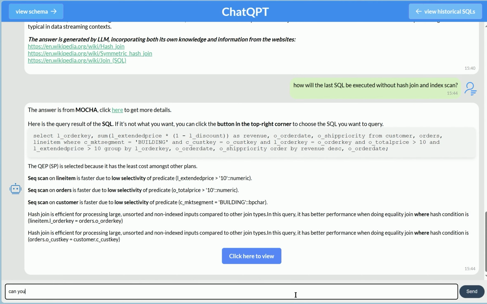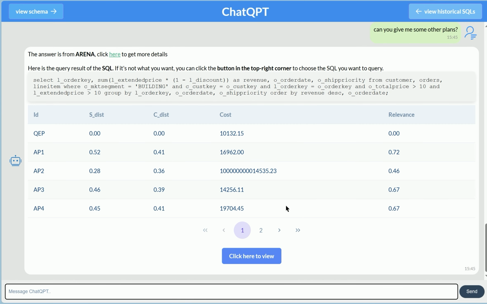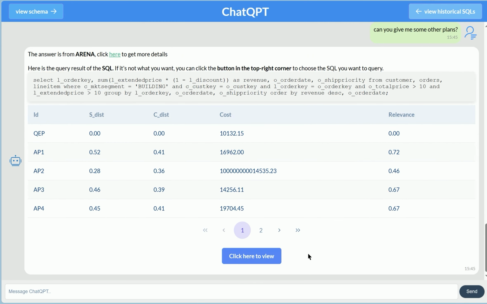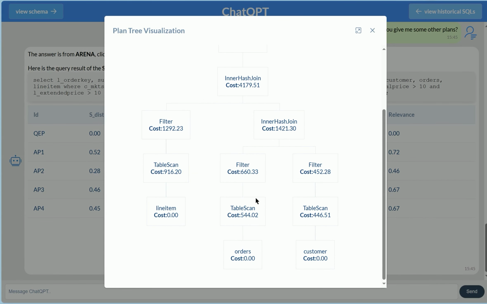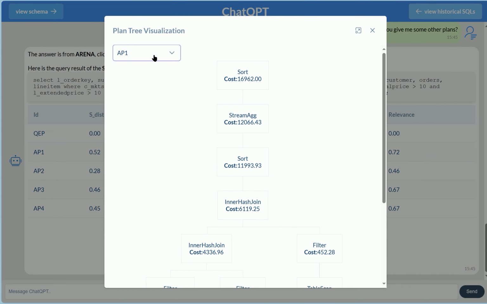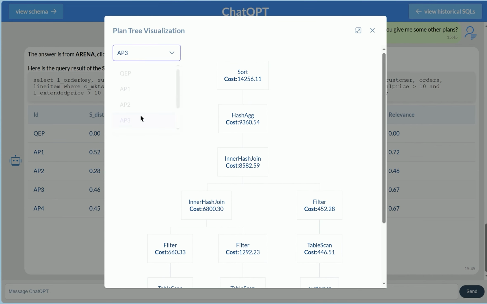Unlike Lantern and Mocha, Arena replaces text presentations with tables. We can ask Arena to provide a very large number of alternative plans, and we can quickly view them through the paging navigation component below the table. As shown in the demonstration, ChatQPT provides support for multiple relational query processor education platforms. Instead of visiting other websites, users can learn about Relational Query Processor through ChatQPT alone.